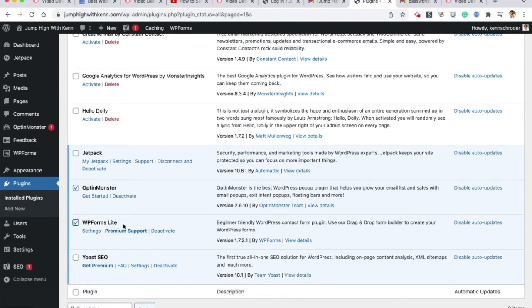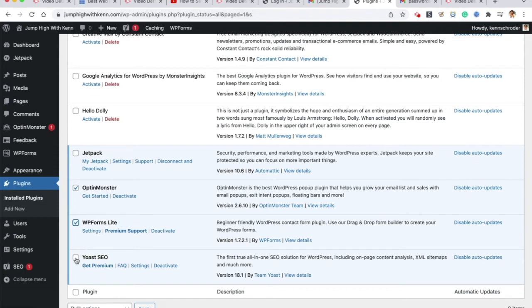WP Forms Lite, I don't like using that. A lot of the other forms out there, like this one, are quite limited in what they can do. And then you just get like one of those WordPress forms where you click on it, submit, and you don't even know if it's submitted. And they don't really tell the user what's going to happen next. When I design websites and forms, I like letting visitors know what's coming next, what they need to fill out, and auto response messages, and just really stay connected to the visitor.